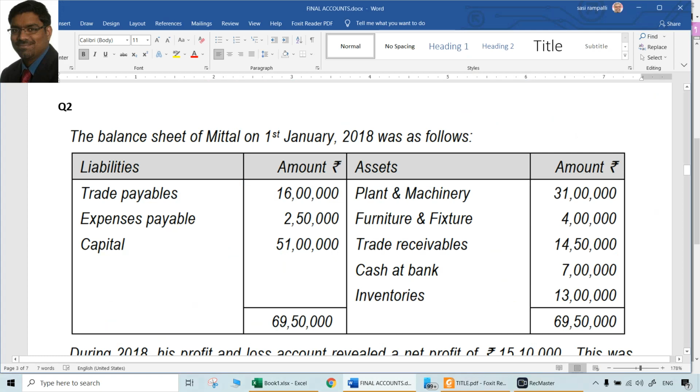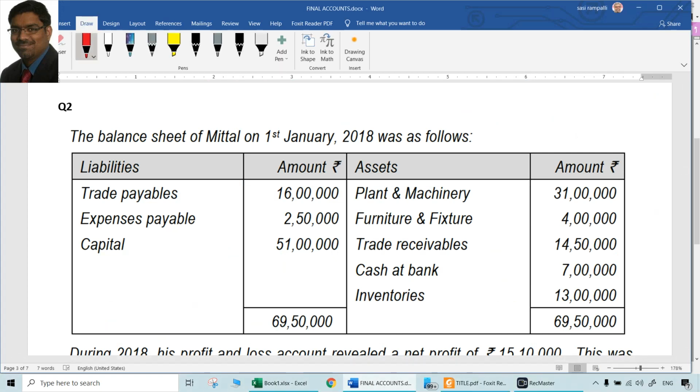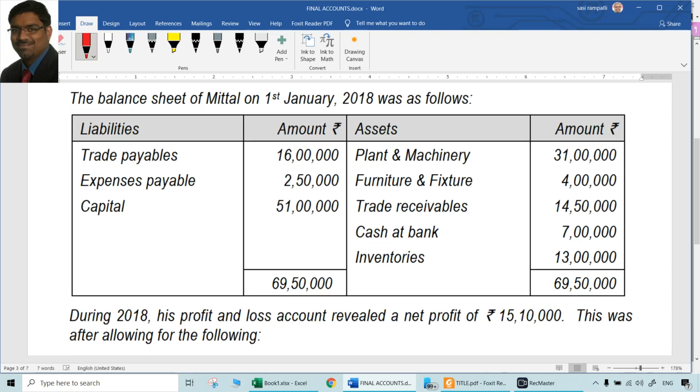Let's go to question number 2, which gives the balance sheet of Mittal on 1st January 2018. That generally means it is the opening balance sheet, and various opening balances for different accounts can be seen in this balance sheet.